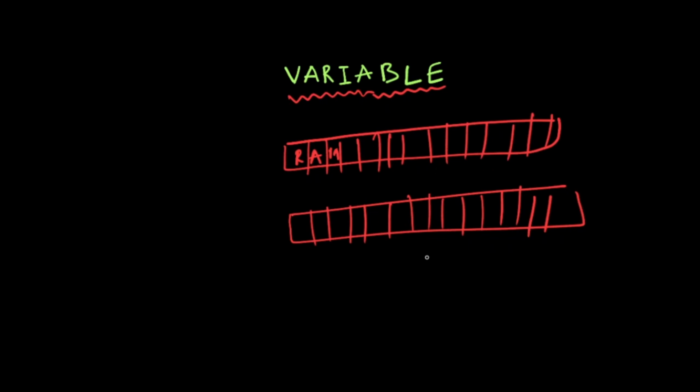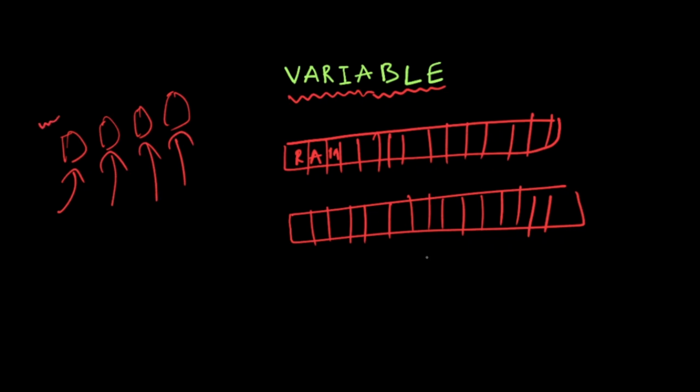For this memory, think of your colony where there are 10 houses. How will you tell this is the first house, this is the second house, this is the third house, this is the fourth house? Based on the address. For example, some flat number is 301, some 302, some 303, some 304. Similarly, memory also has addresses like 1, 2, 3, 4, 5, 6 and so on.